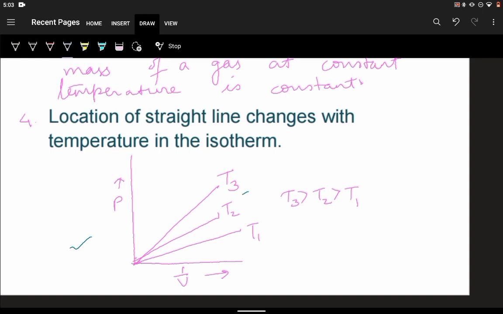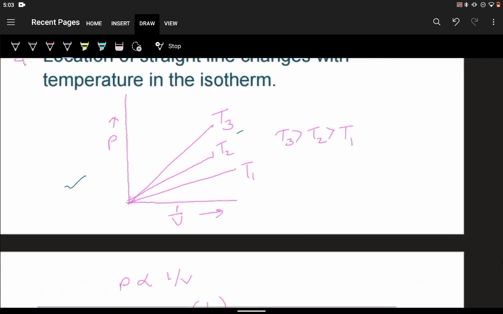We get this type of curves if we plot P versus reciprocal of volume. All are straight lines, but the location changes. Once we change the temperature, this is how the relation will be for the different values of temperature as predicted in this graph.